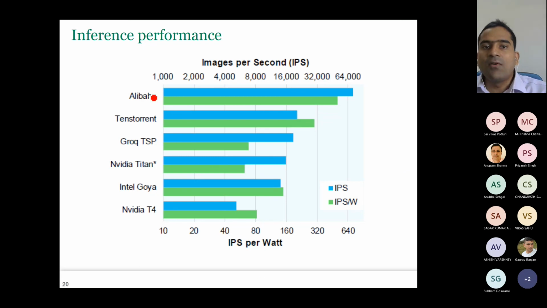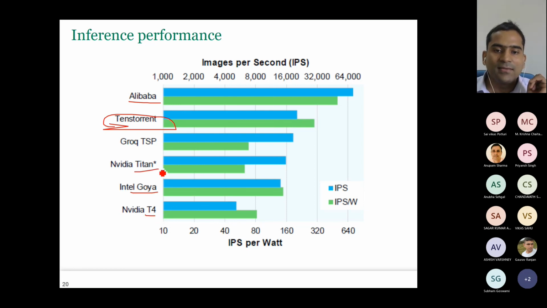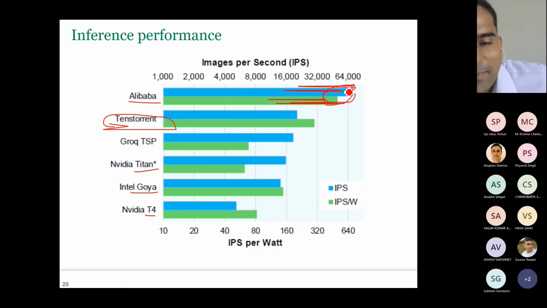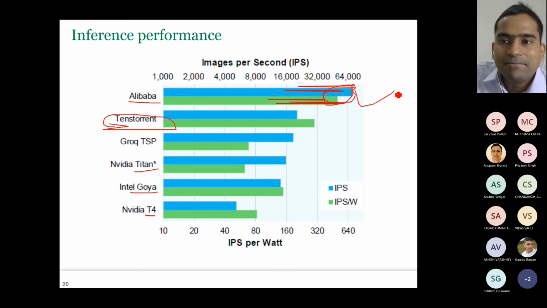Okay. Now here is the comparison of images per second. So here Alibaba's Han Guang processor is there. I mentioned that name earlier. I will discuss its architecture later on. And here we have TensorTorrent, which we are currently discussing. This is Grayscale. This is TSP from Groq. This is Intel's Goya. This is T4. And NVIDIA Titan. Titan is for training. T4 is for inference. So the best is Han Guang. Okay, but Han Guang has used some additional optimization that I will discuss. So that's why it gives you the best IPS.